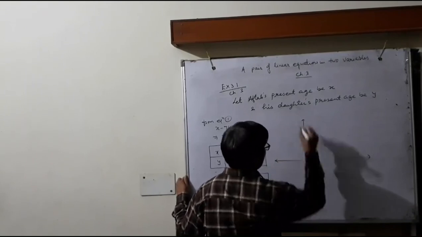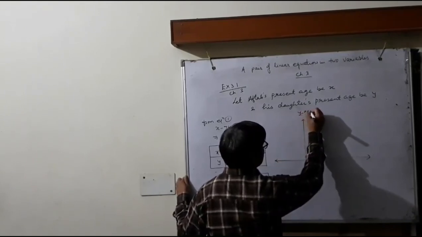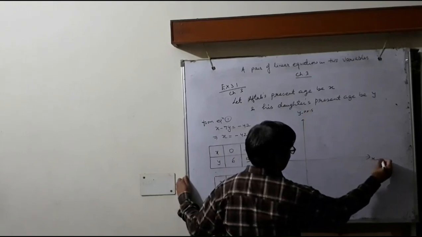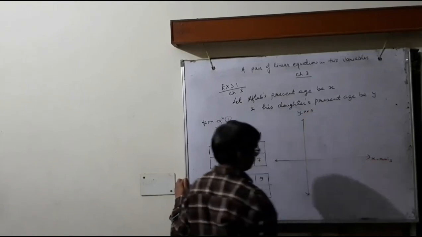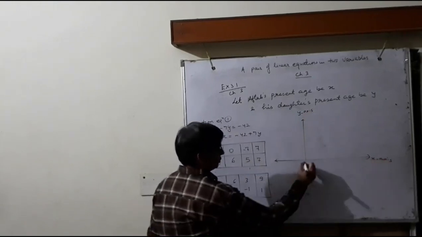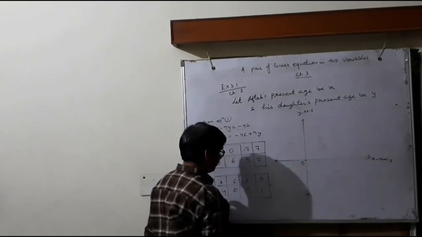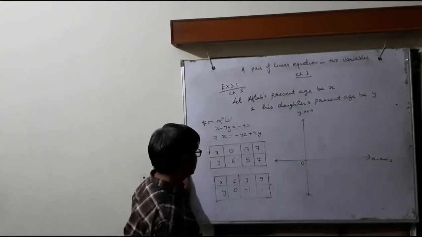This is the y-axis, this is the x-axis. This is the origin, the point of intersection of these two axes.